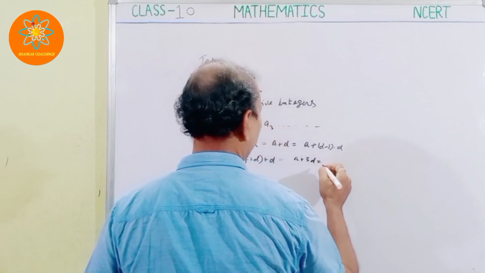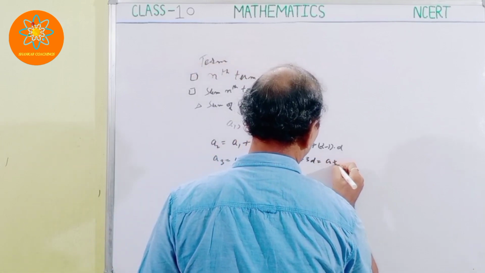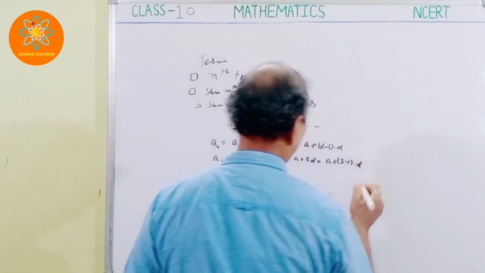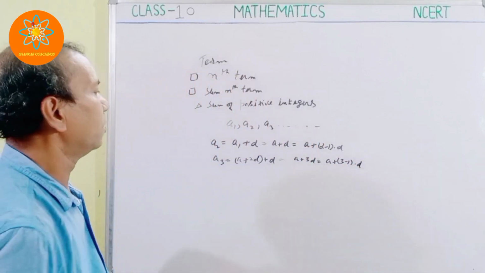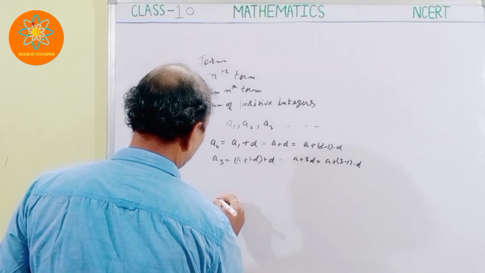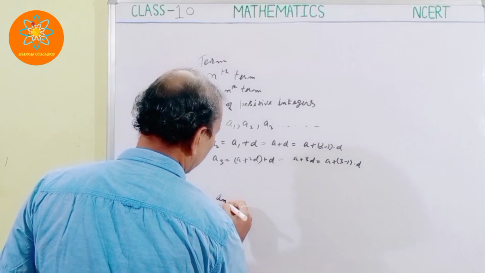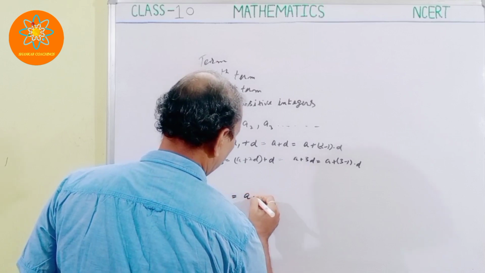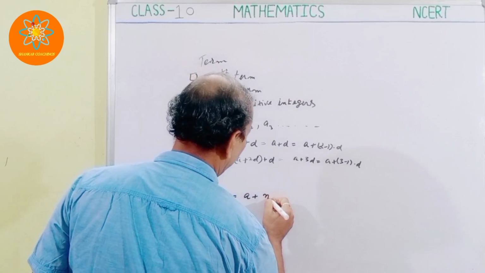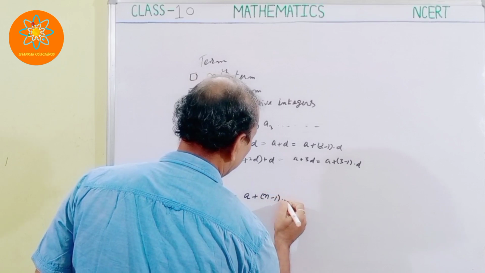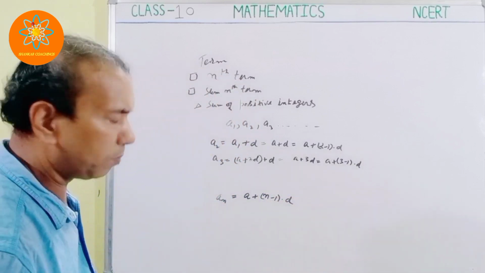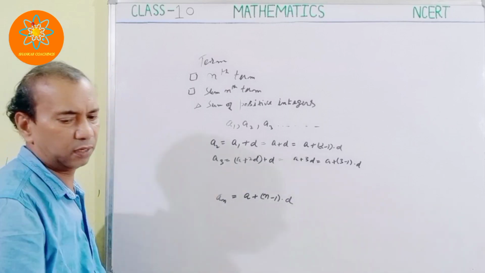So this is equal to A plus 3 minus 1 into D. Similarly, if I write the AN, AN is equal to A plus N minus 1 into D. So AN is equal to A plus N minus 1 into D. This is the nth term.